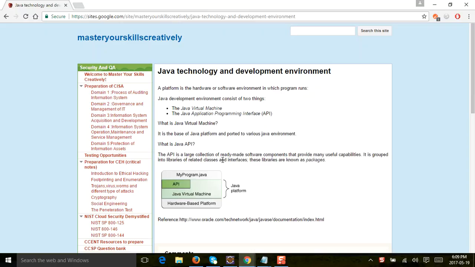Platform independent means that, let's say today I have a Windows operating system, tomorrow I have a Mac operating system, on the third day I have a Linux operating system. Irrespective of which operating system you have, my Java code would execute.